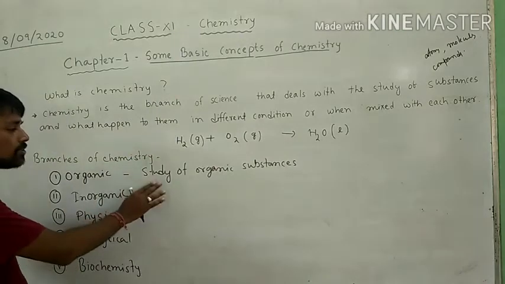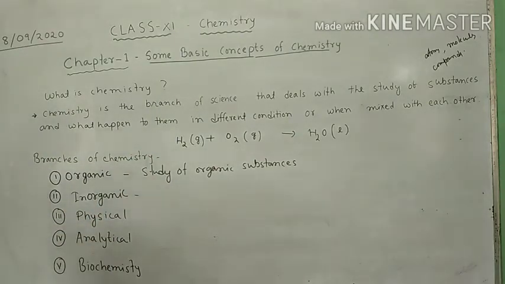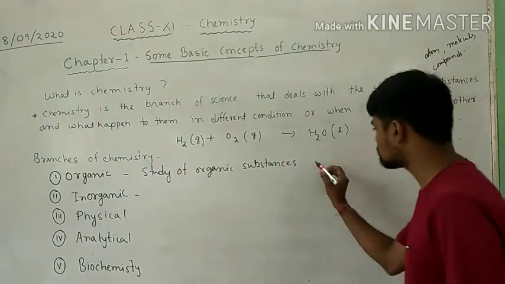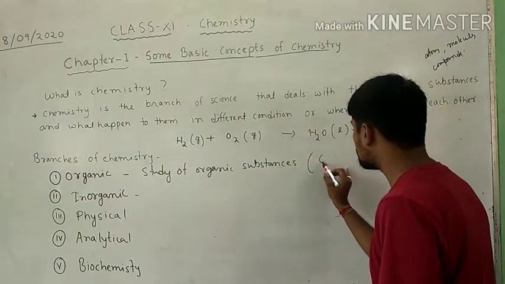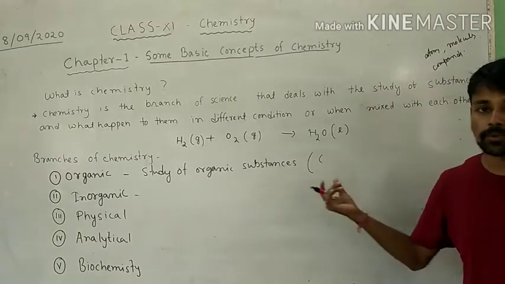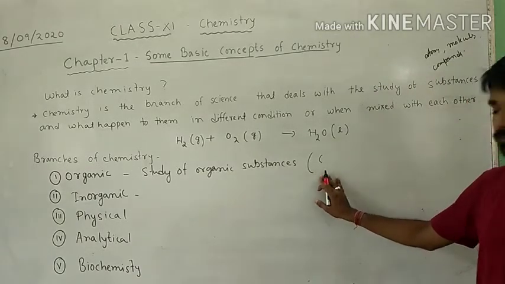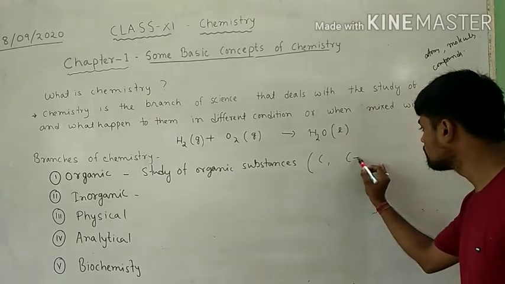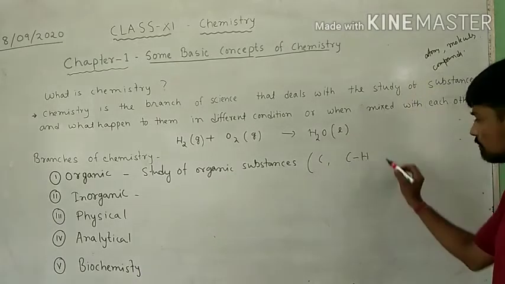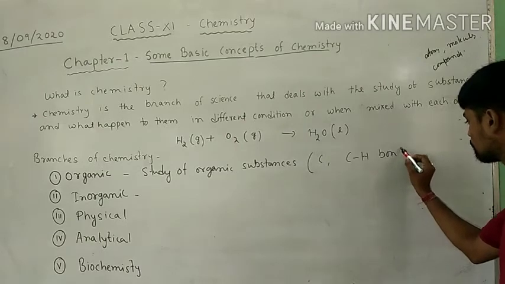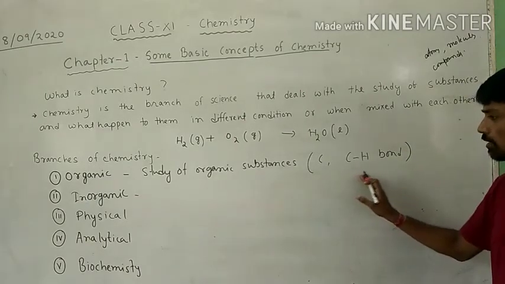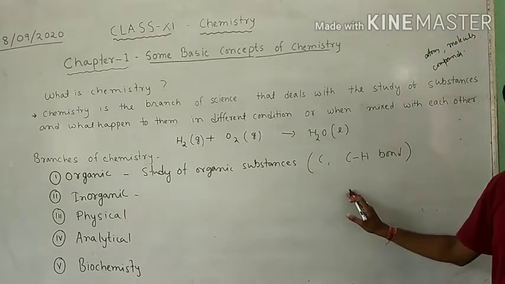Organic chemistry deals with the study of organic substances. What are organic substances? The substances of carbon. Mainly the substances of carbon are known as organic substances, or simply we can say that substances having a carbon and hydrogen bond are known as organic substances.